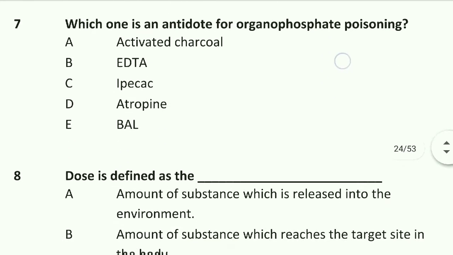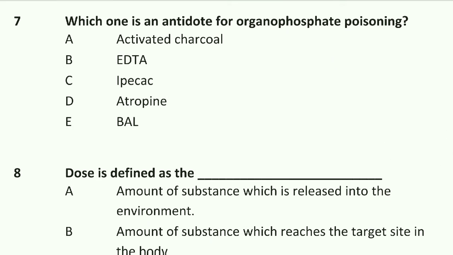Next question is which one is an antidote for organophosphate poisoning? Atropine is an antidote for organophosphate poisoning. Option D is right, atropine.